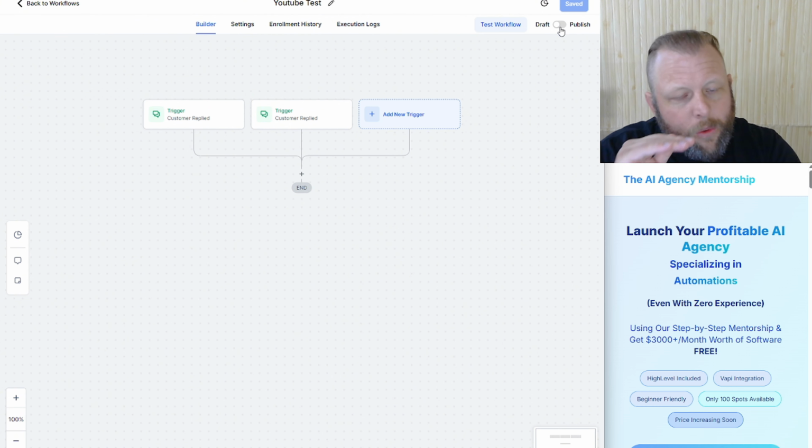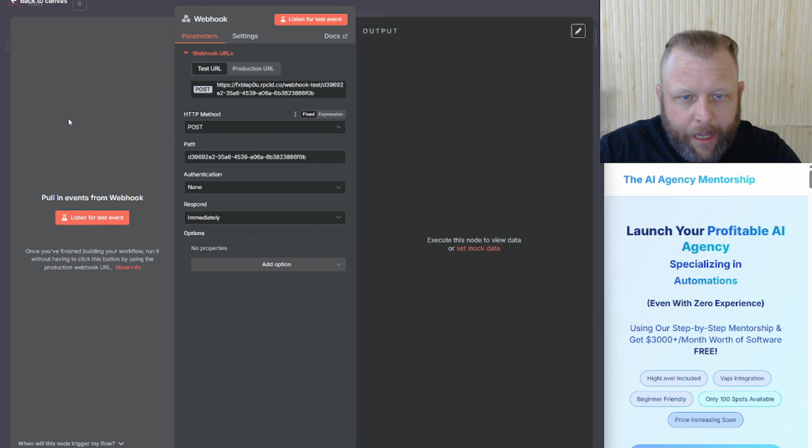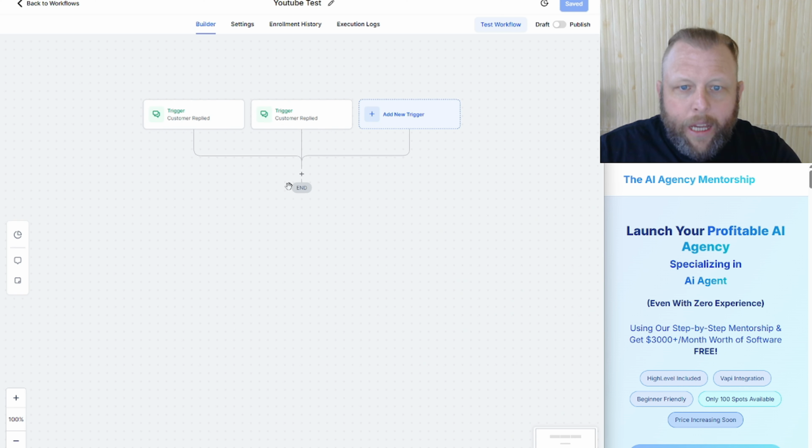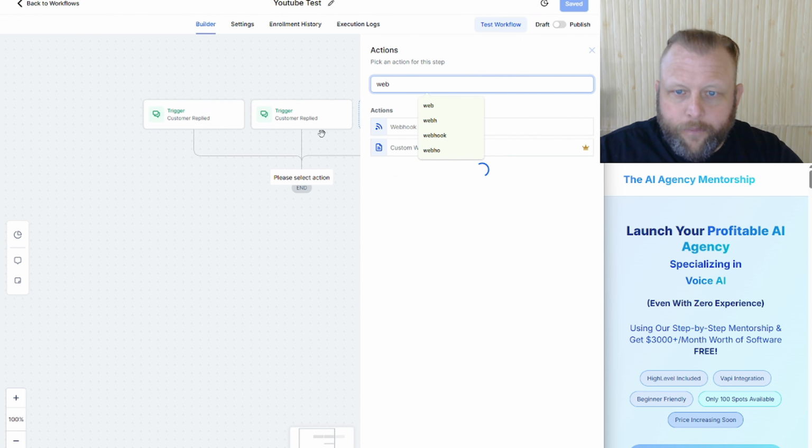But what we're going to do is we're going to send a webhook request through to our webhook in here. So I'm just going to keep this one on post. And I'm just going to go ahead now and copy this. So you just got to click in one time and it's going to copy it. Then we're going to come back to the portal and we're going to go in here and we're going to say webhook.